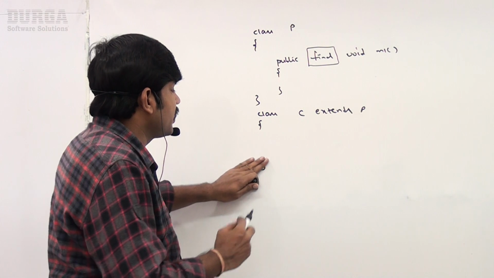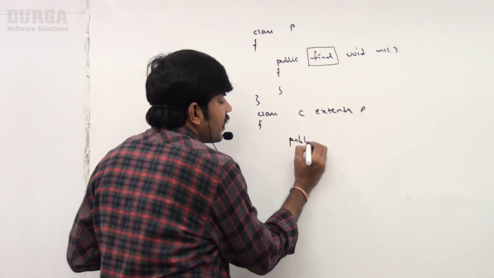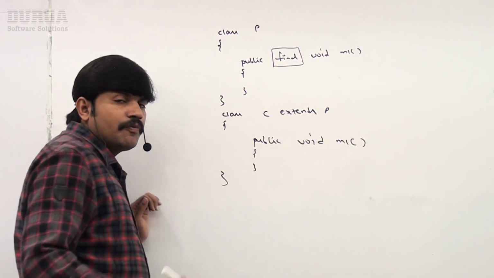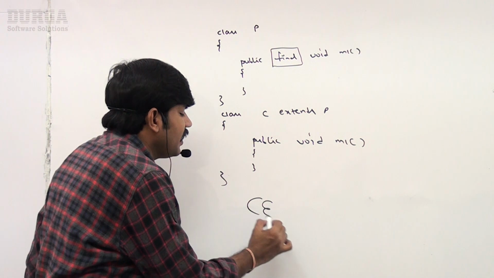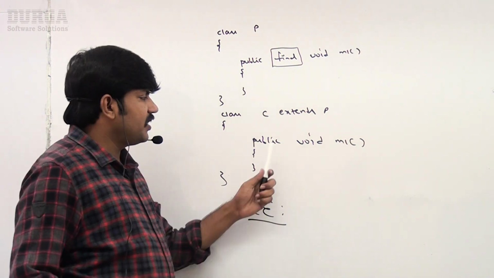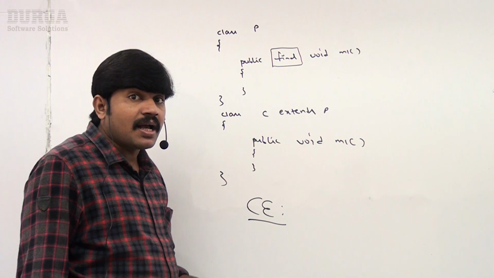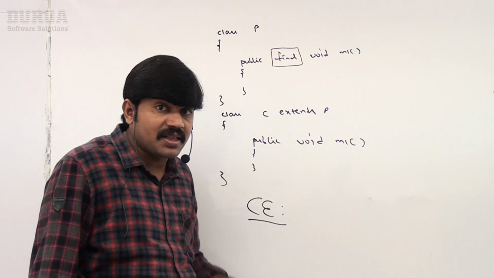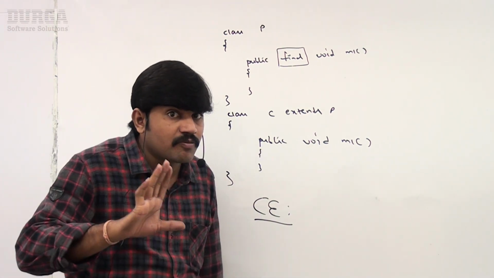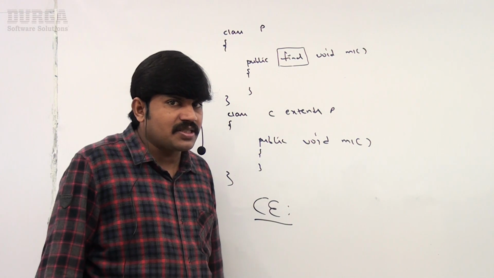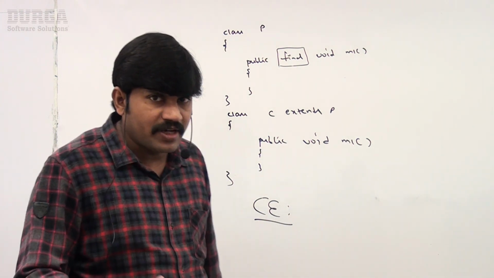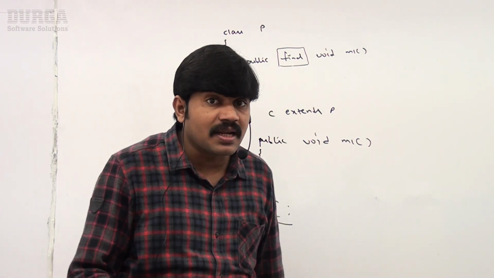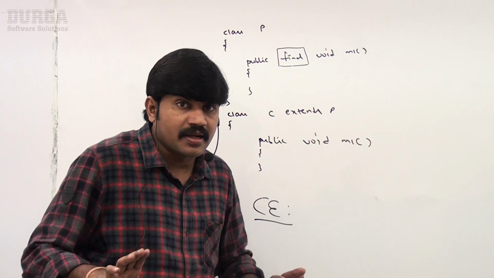By mistake, if I am trying to perform overriding with public void M1, immediately we are going to get a compile time error: M1 in C cannot override M1 in P, because overridden method is final. Remember this one, overridden method is final. That's why it is not possible. So can you please tell, is overriding concept applicable for final methods or not? Not possible. If you are trying to perform overriding, immediately we are going to get a compile time error by default. Clear for all of you, right?